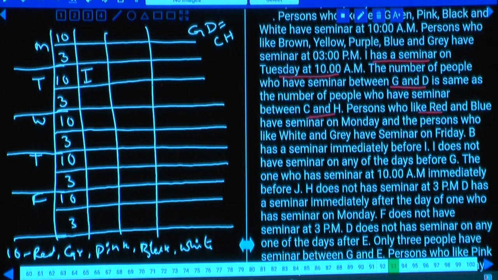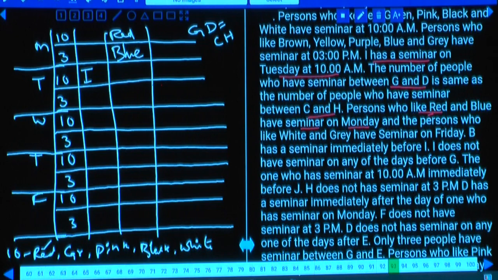Persons who like red and blue have seminars on Monday. Red is at what time? Red is at 10 o'clock. Hence on Monday 10 o'clock this must be red. Are you following this or not? Because red is at 10 o'clock, and on Monday the two colors are red and blue, blue must be at 3 o'clock. Red and blue, we are done with this.